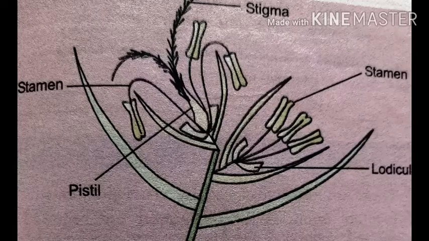The stigma is feathery to trap pollen grains which are carried by the wind currents. A long style bears a large feathery and hairy stigma. See in the diagram. Here the stigma is feathery or hairy.